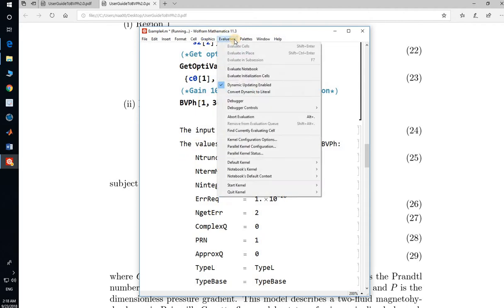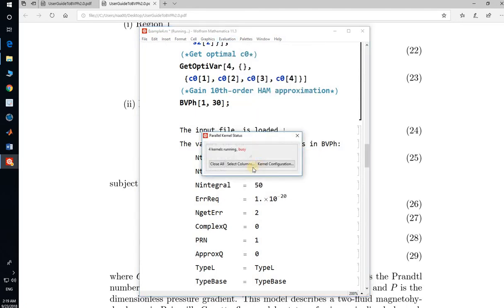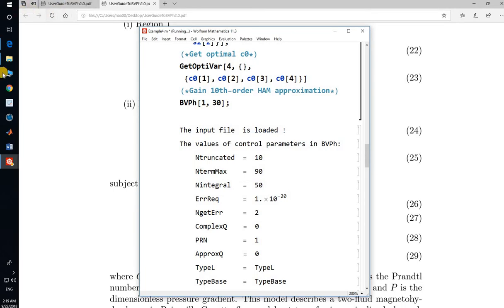Okay, I am going to show you what happened here and how much memory of the system is in use. There are 4 kernels working, all are running. Now I am going to show you what happened. If I click on the keyboard to show how much memory of the system is being used, that is Control Alt Delete, this is the Task Manager.